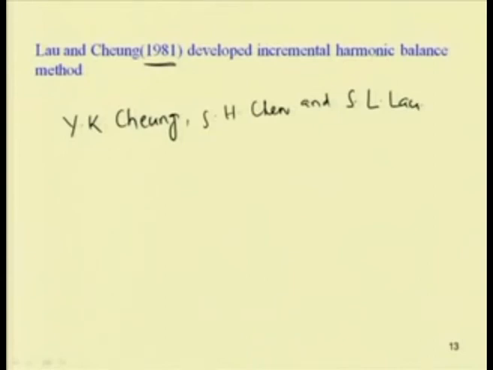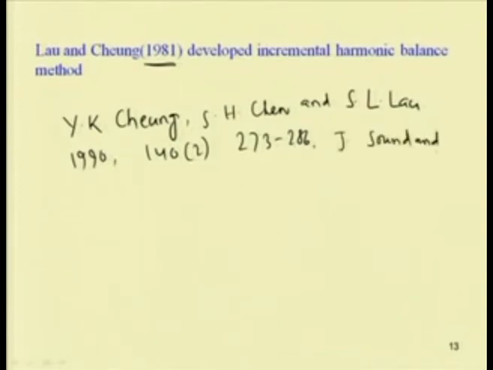So, this paper is in 1990, volume 142, pages 273 to 286 in the Journal of Sound and Vibration. In this paper they have used this incremental harmonic balance method for cubic nonlinear systems.